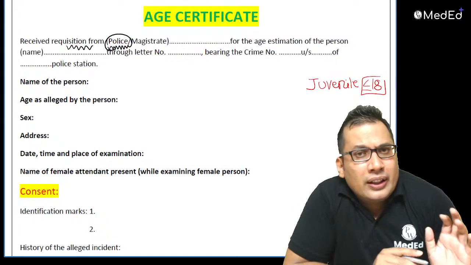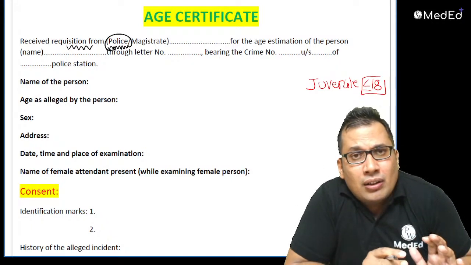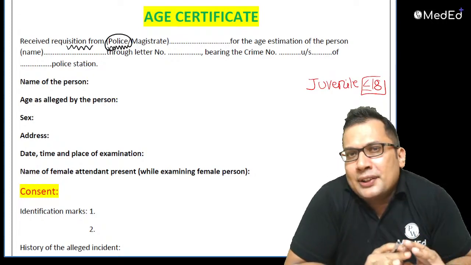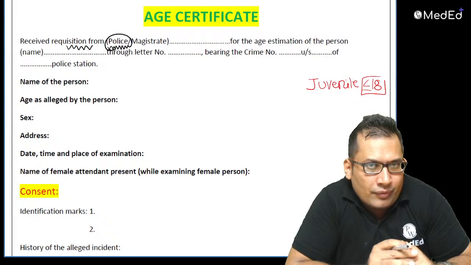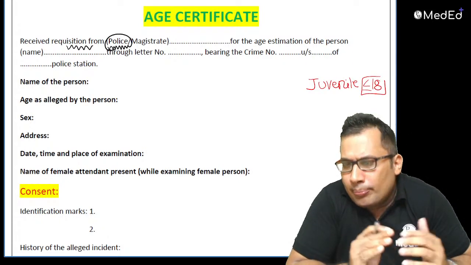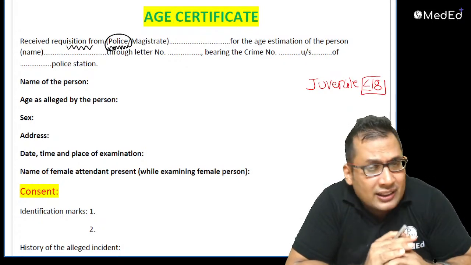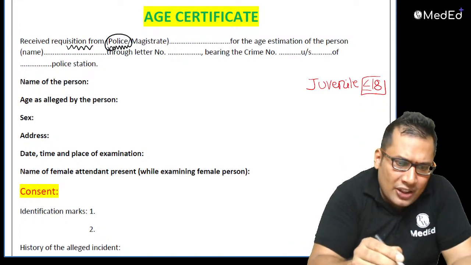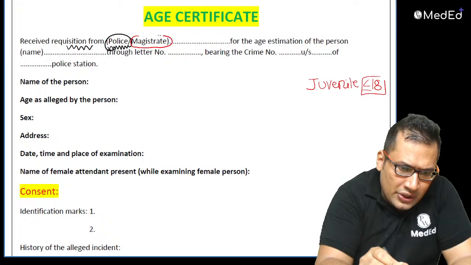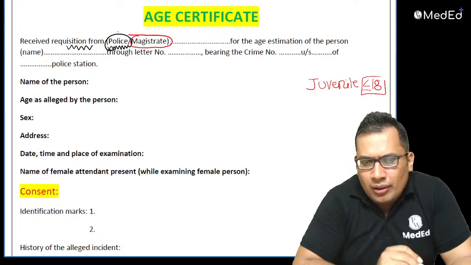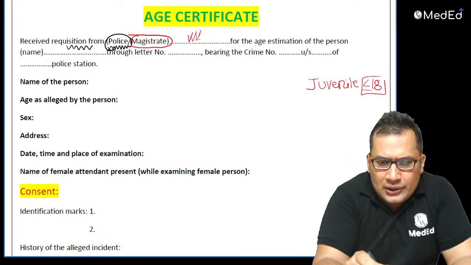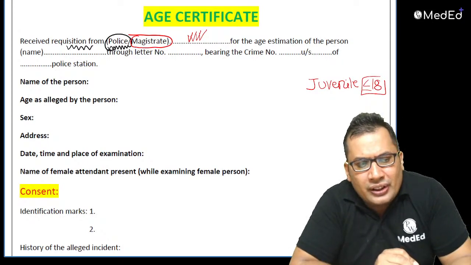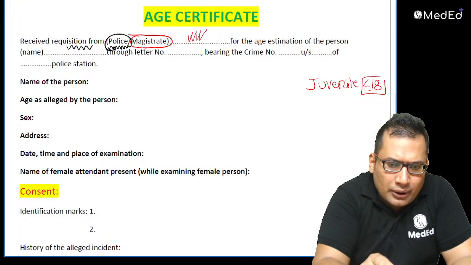As you know, in case of a juvenile offender, the maximum punishment is 3 years of imprisonment, except in case of heinous crime, like rape, murder, attempt to murder; all these are heinous crimes. So: received requisition from police or sometimes magistrate. You need to write here the details of the police station, for the age estimation of the person, name, through the letter number.